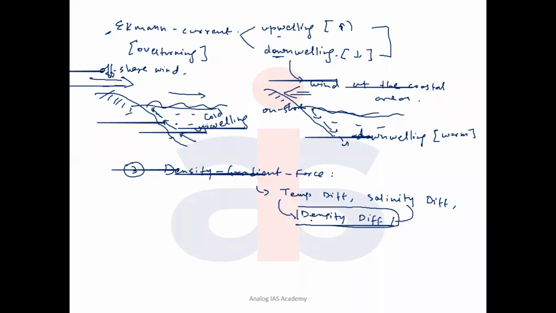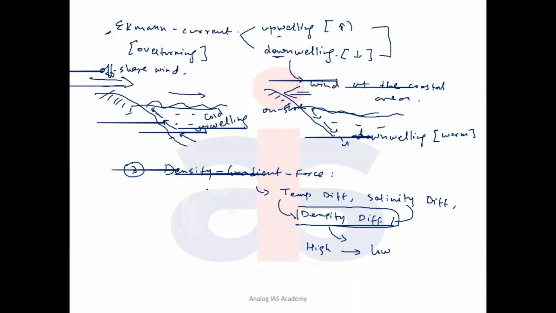So density differences in the seawater will push the water from one place to another. So water moves from a high density area to a low density region. This kind of force is called the density gradient force. We know that because of temperature difference, salinity difference, or density differences, water has been stratified and divided into three layers: the upper layer, the thermocline zone, and the deeper layers.